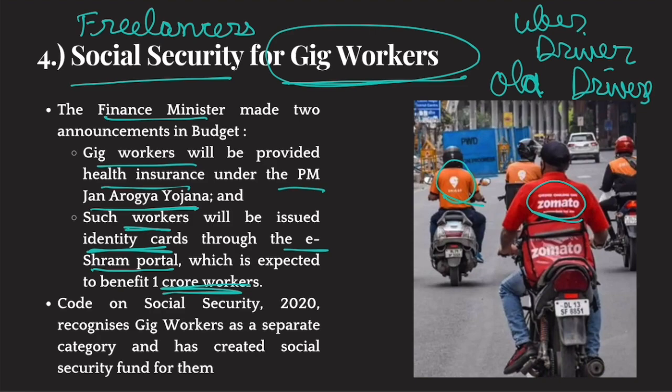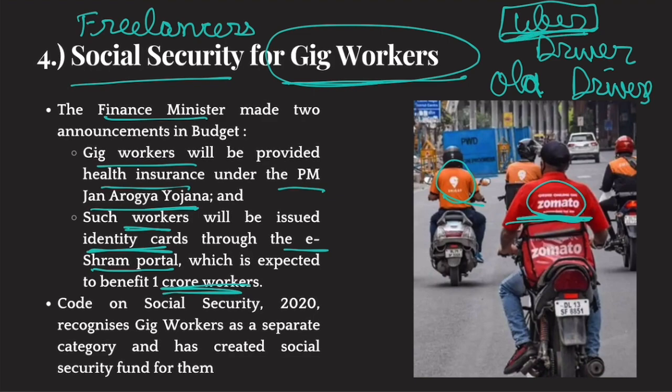So this Zomato rider does not receive a salary from Zomato. He receives some payment for each delivery he makes. Similarly, an Uber driver is not an employee of Uber. He receives payment on the basis of how many rides he has completed, right? So these people are selling their transport service, and for the amount of transport services they sell, they get compensated.